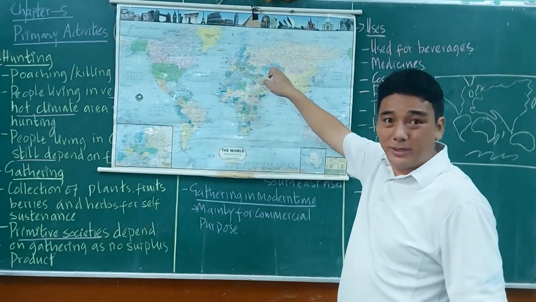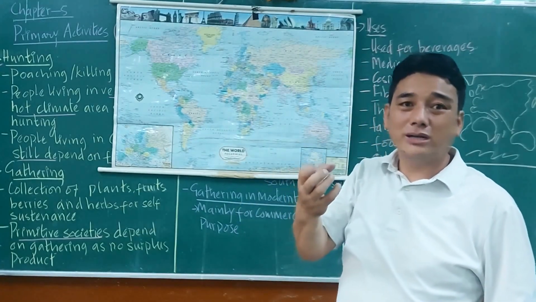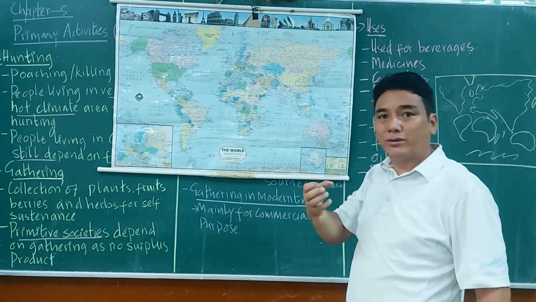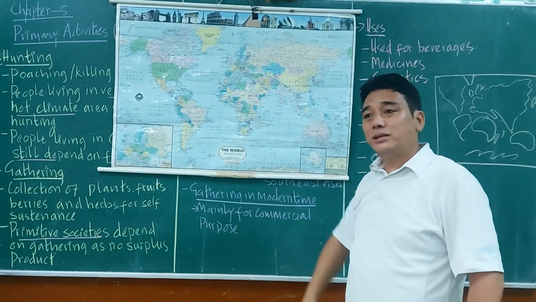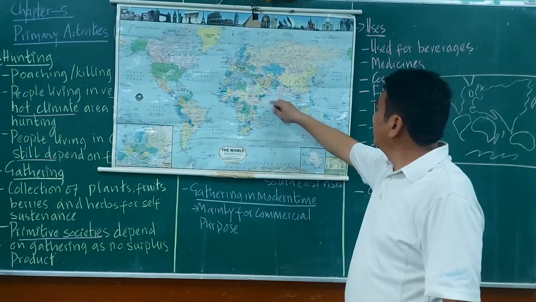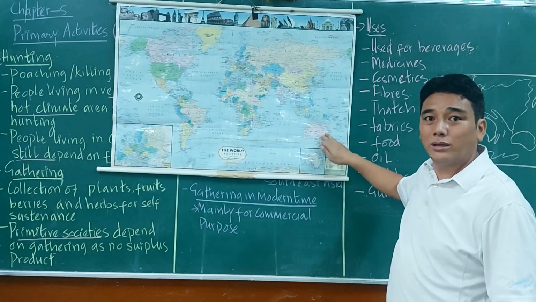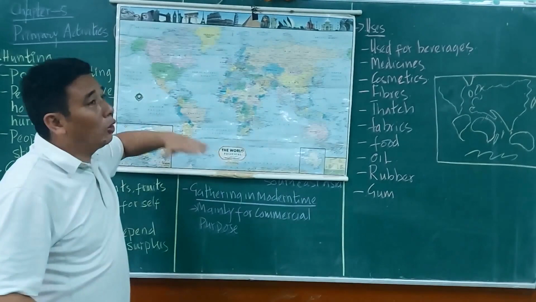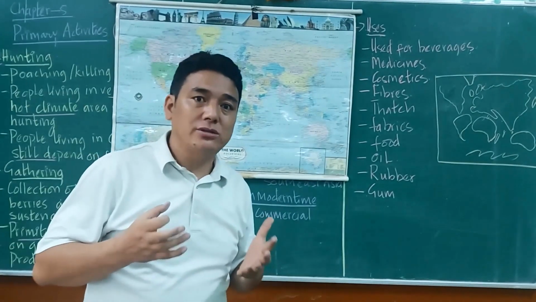For example, in Tibet there is the collection of Yagzagumbo, a larva, and collecting it in huge amounts. Many Tibetan people survive by collecting Yagzagumbo. And the northern fringe of Australia. So with this we have finished locating the areas where gathering is practiced.